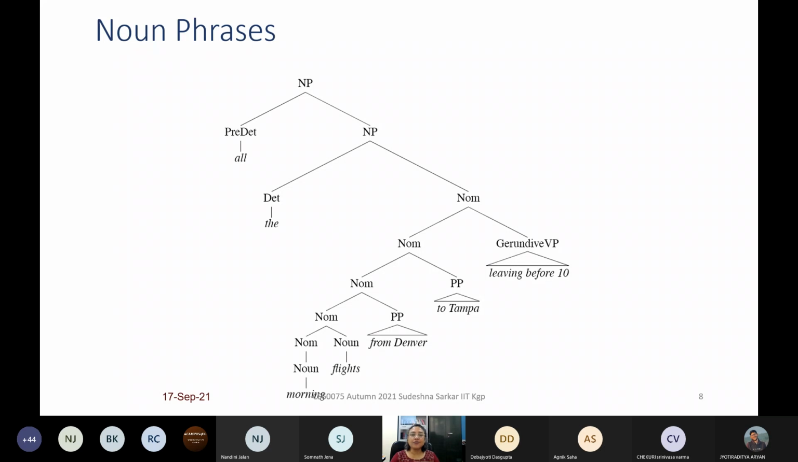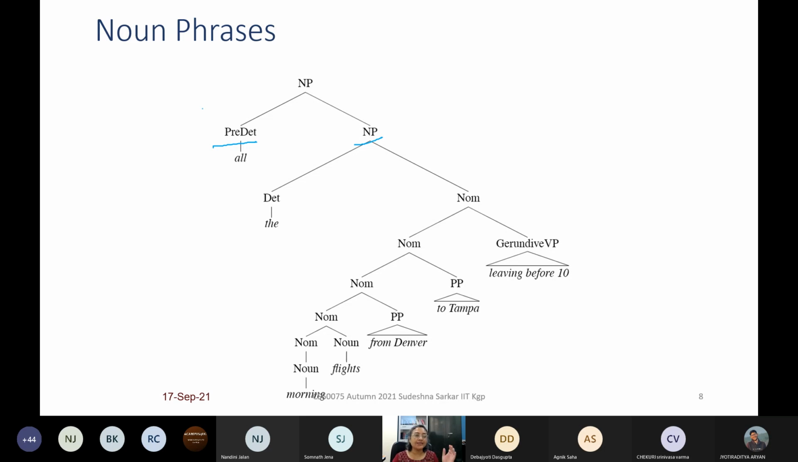This is an example of a constituent parse tree of a sequence of words, which is itself a noun phrase. This is an example of a noun phrase: all the morning flights from Denver to Tampa leaving before 10. Right? This itself is a noun phrase. And let us see some rules which were used to derive this noun phrase. NP goes to predeterminer NP. We can also just say determiner. So there are different types of determiners. If you go for final division, so all is a predeterminer, NP is a noun phrase. So all the morning flights from Denver to Tampa leaving before 10.